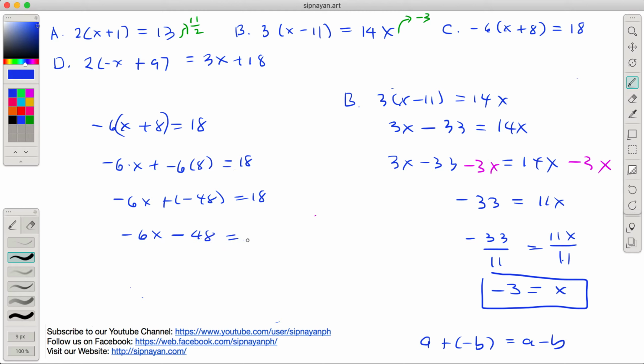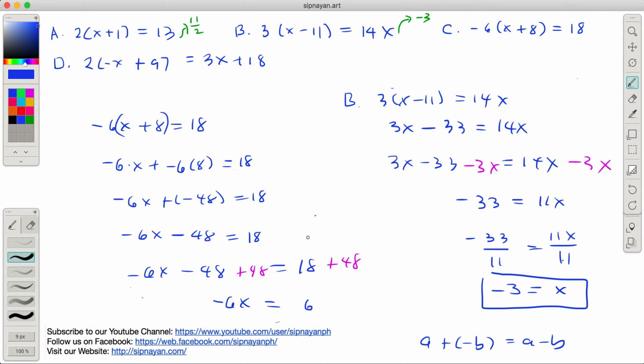48 equals 18. So para maiwan yung x dito, lahat tatanggalin natin dito. Ang minus 48, tinatanggal siya by adding 48. So negative 6x minus 48 equals 18. So pag nag-plus 48 tayo dito, plus 48. This becomes 0. Ang natira na lang sa kaliwa ay negative 6x. And yun na sa kanan ay, what is 18 plus 48?